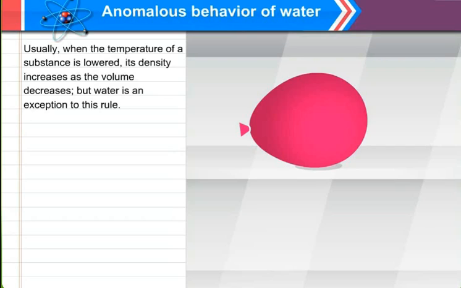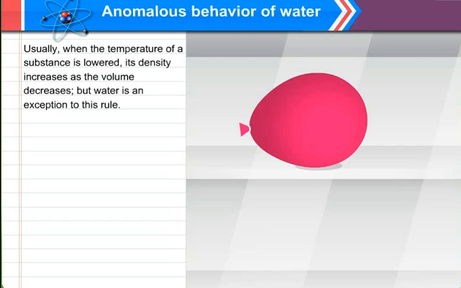For normal states of matter, usually when the temperature of a substance is lowered, meaning reduced or cooled, its density increases. If the density increases, the mass will also increase, and that state of matter, because density increases, mass increases, it sinks to the bottom.